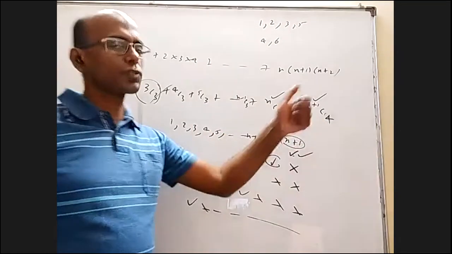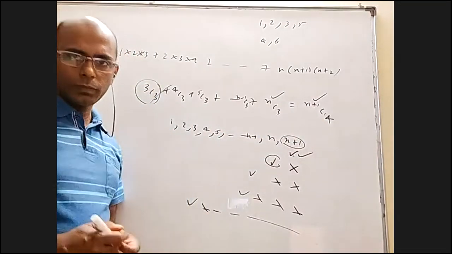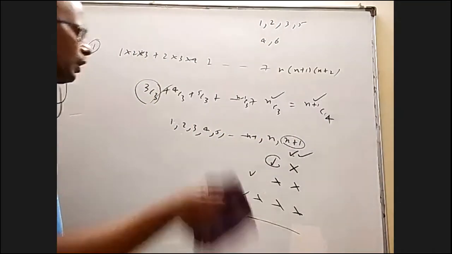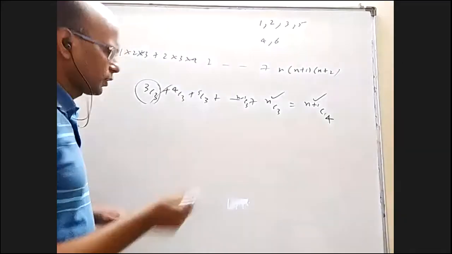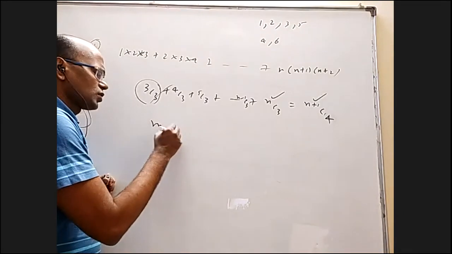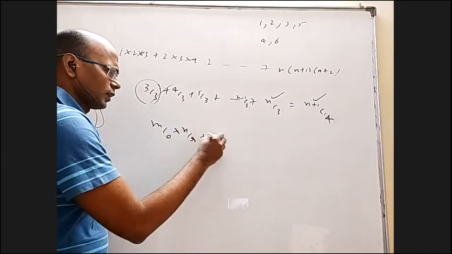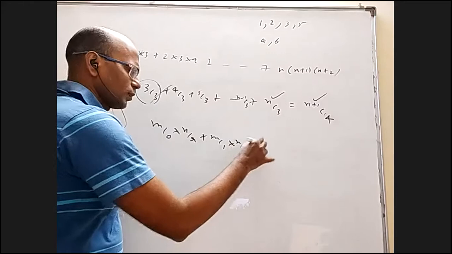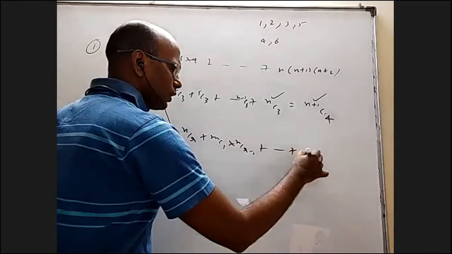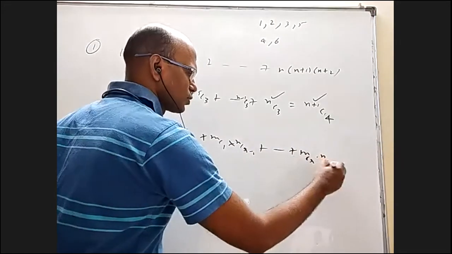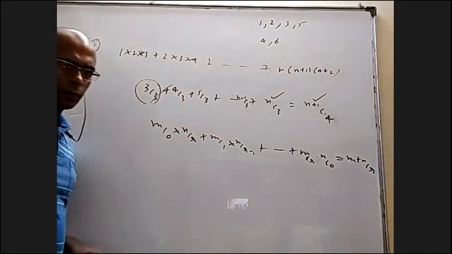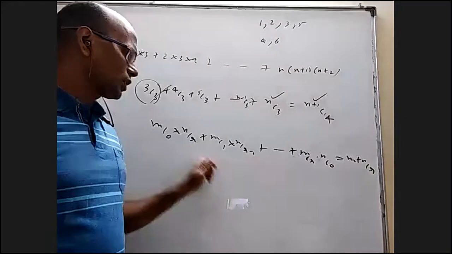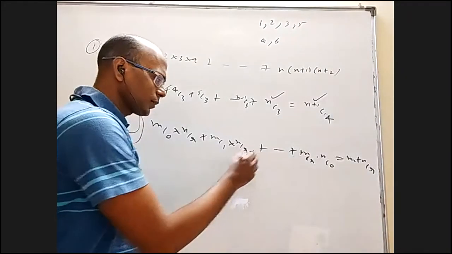So the sum of all these things should be this, right? I'm sure you might have learnt about this one. Definitely, no doubt about it. If you have a question like mC0 into nCr, mC1 into nC(r minus 1), and so on up to mCr into nC0, it is equal to (m plus n)Cr. This r value increased and this r value decreased. You learned this formula, right?